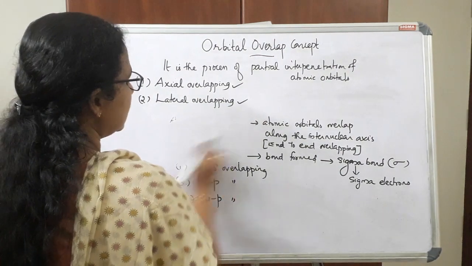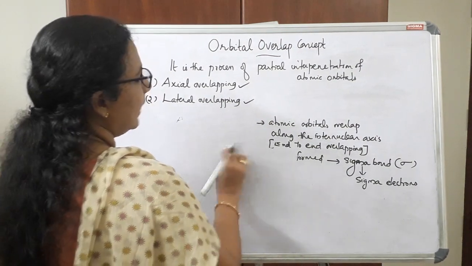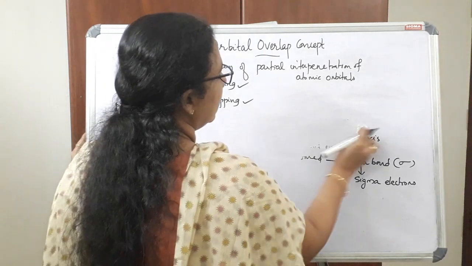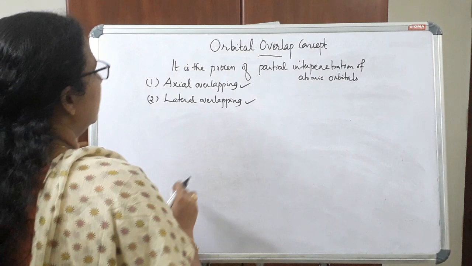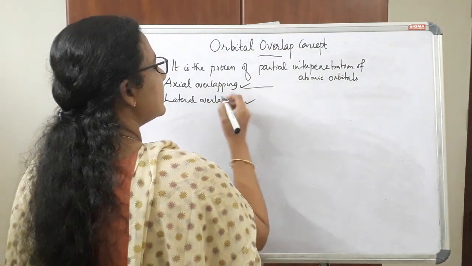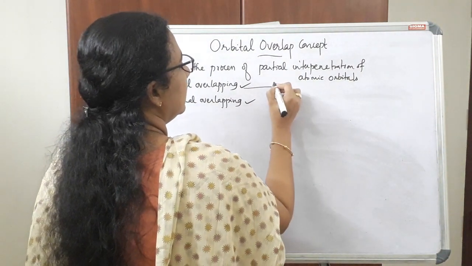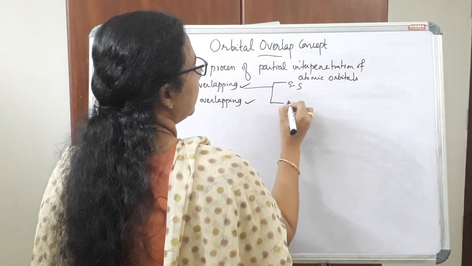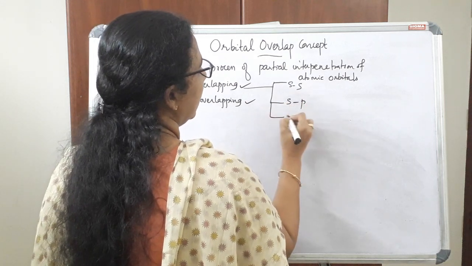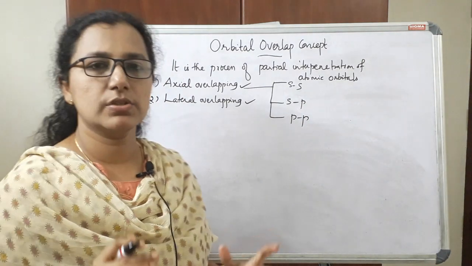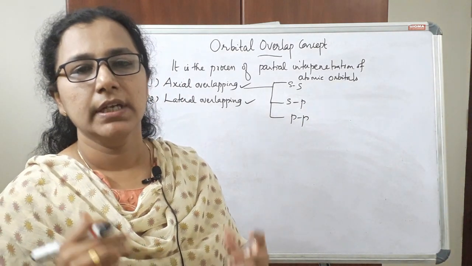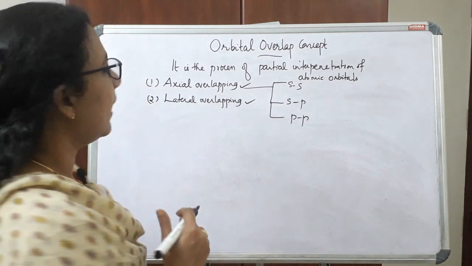In axial overlapping, orbitals are overlapped along the internuclear axis.